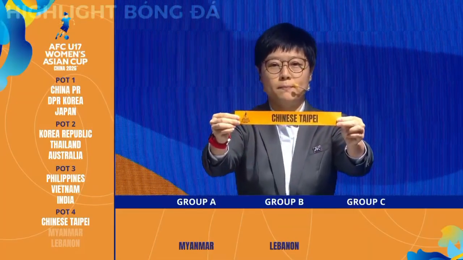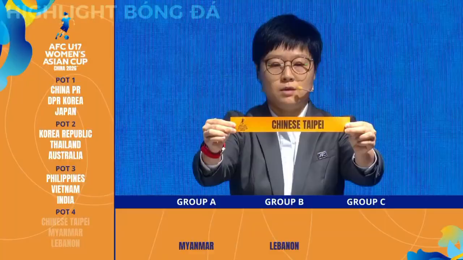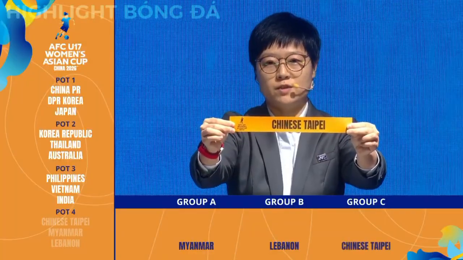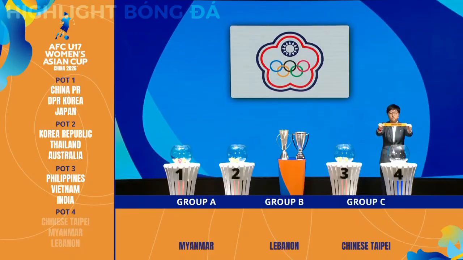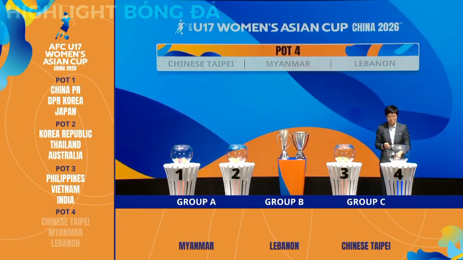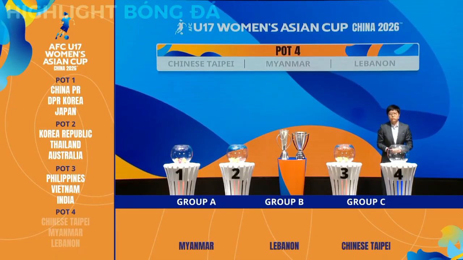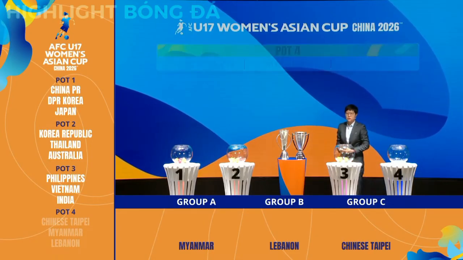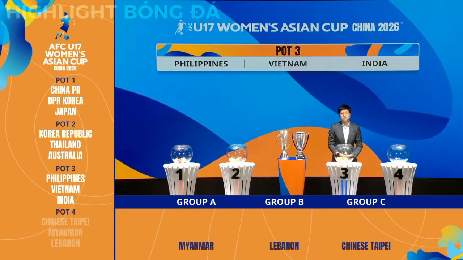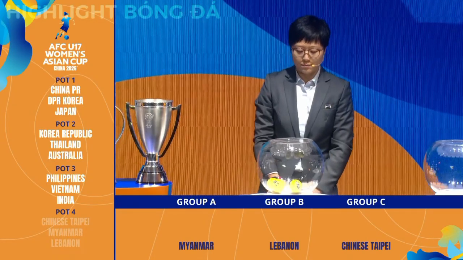Chinese Taipei. This will be Chinese Taipei's 5th qualification to the final stage. They have always played in the group stage when they qualify, but never made it to the knockout stage. Chinese Taipei is drawn to C4. And now move on to pot 3. We will draw teams into position 3 of each group.